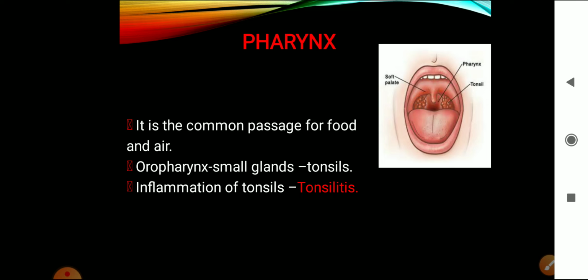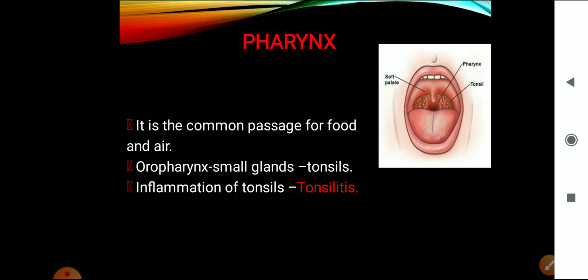Oropharynx is that part of the pharynx which leads into the esophagus. Nasopharynx is that part of the pharynx which leads into the trachea. That is, the nasopharynx is a part of the respiratory system, and the oropharynx is a part of the digestive system.